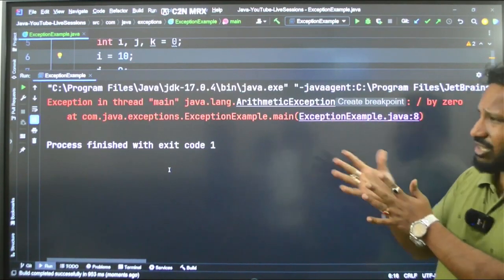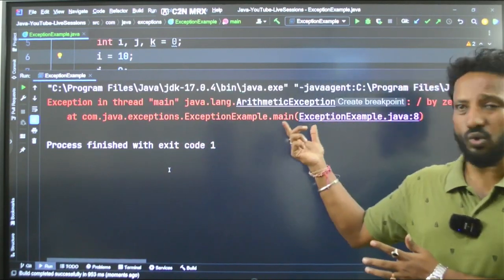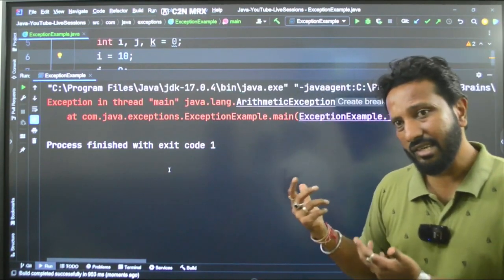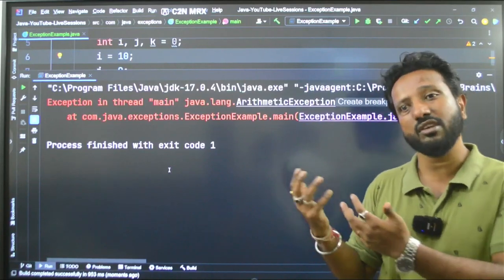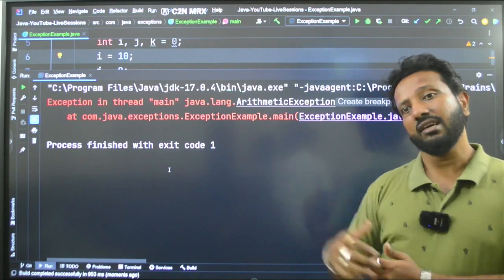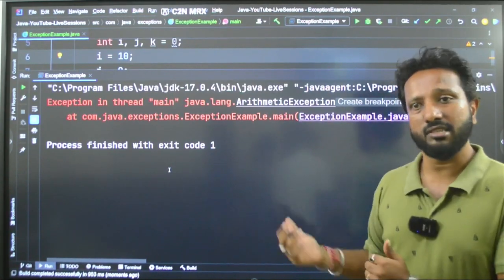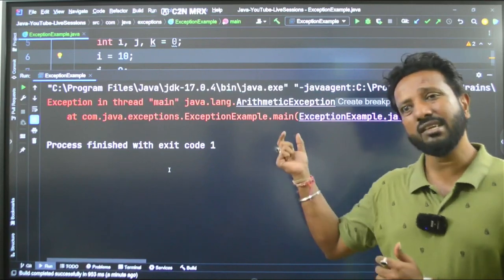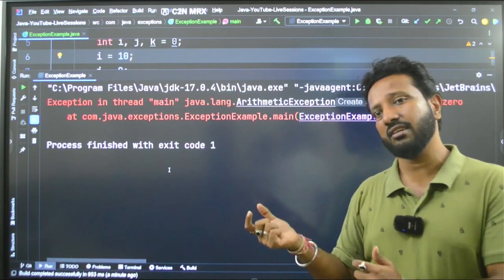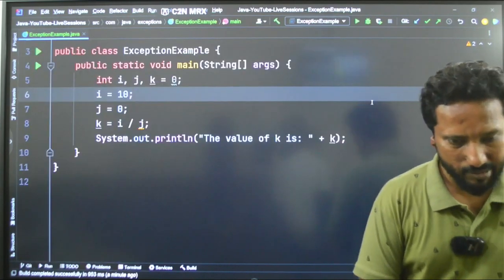But this is not the correct way to handle the exception, right? It is just throwing this. We are not handling that. Suppose one user is coming to your application and typing a wrong password. This is not how we will intimate the user that, sir, you have done something wrong, or ma'am, you have done something wrong. You will give a proper message to that person, right?